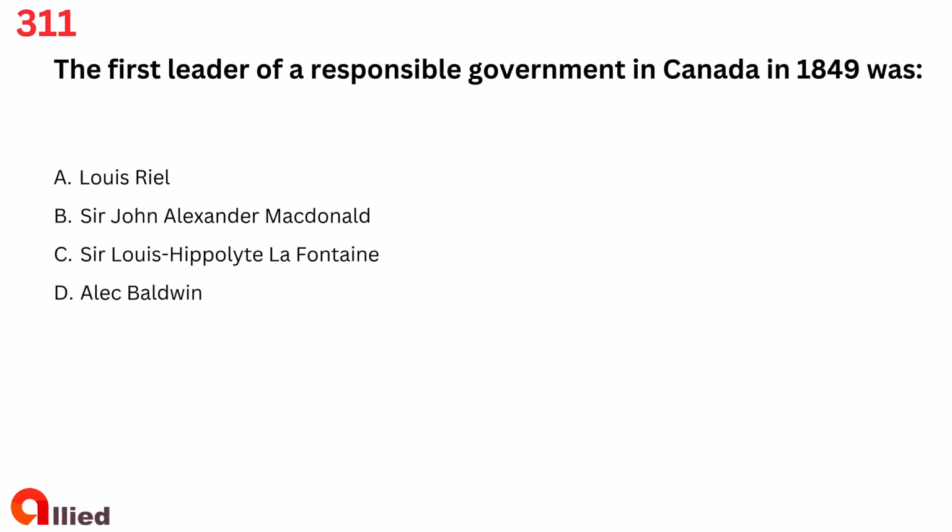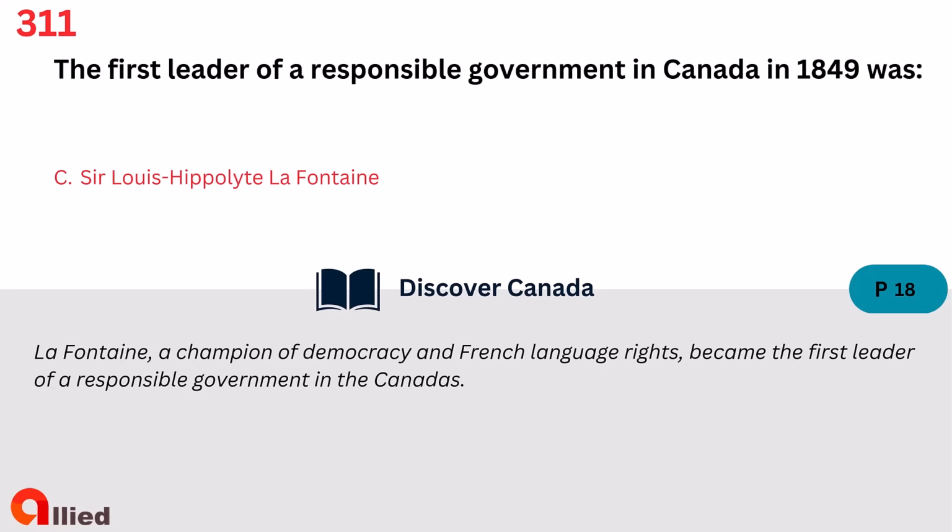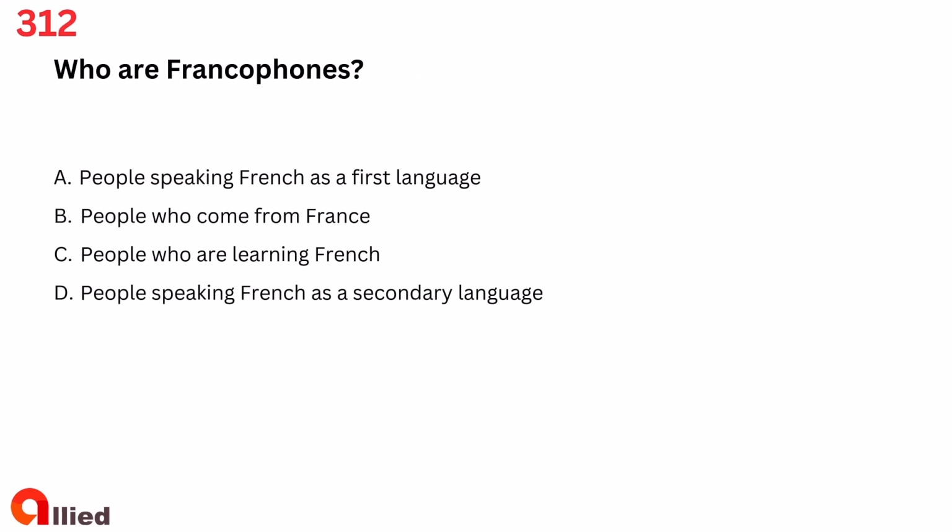Question 311. The first leader of a responsible government in Canada in 1849 was A. Louis Riel. B. Sir John Alexander Macdonald. C. Sir Louis Hippolyte Lafontaine. D. Alec Baldwin. The answer is C. Sir Louis Hippolyte Lafontaine.